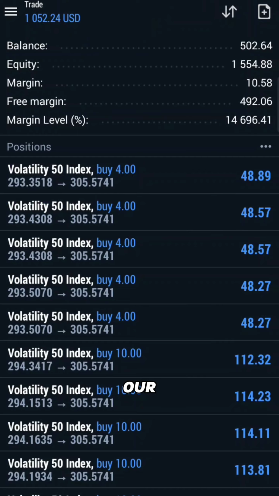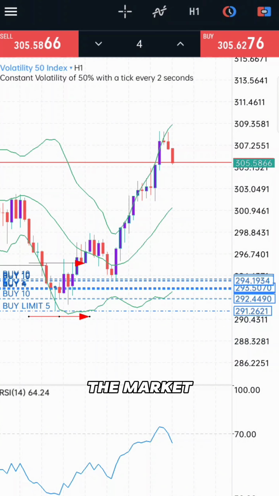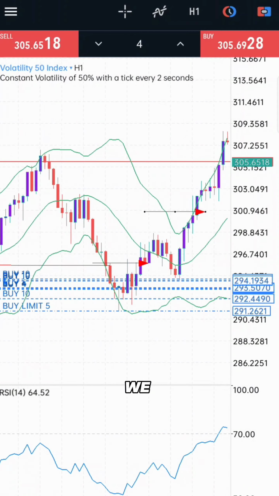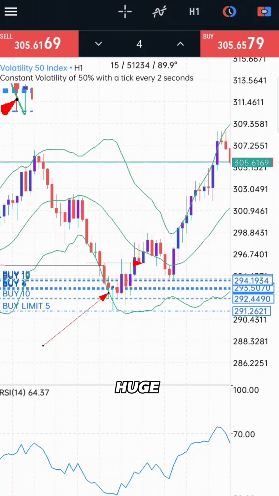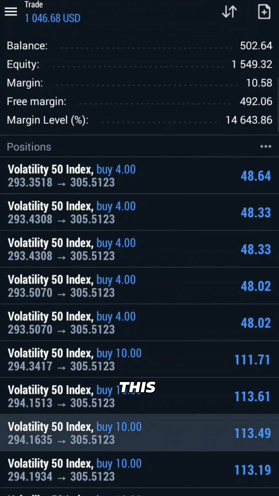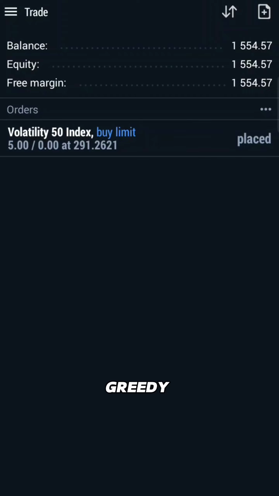We are on our second day, and as you can see the market went just as predicted and we are at huge profits. I'm just going to close the market at this point. I'm not going to be greedy, and we are at $1,554.